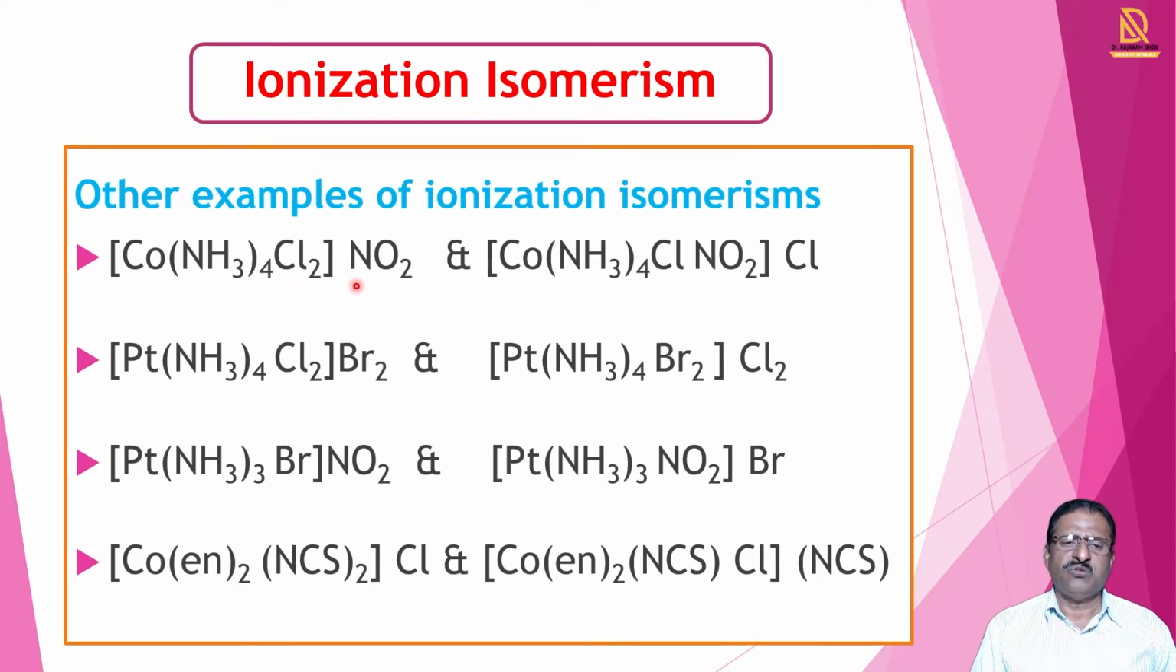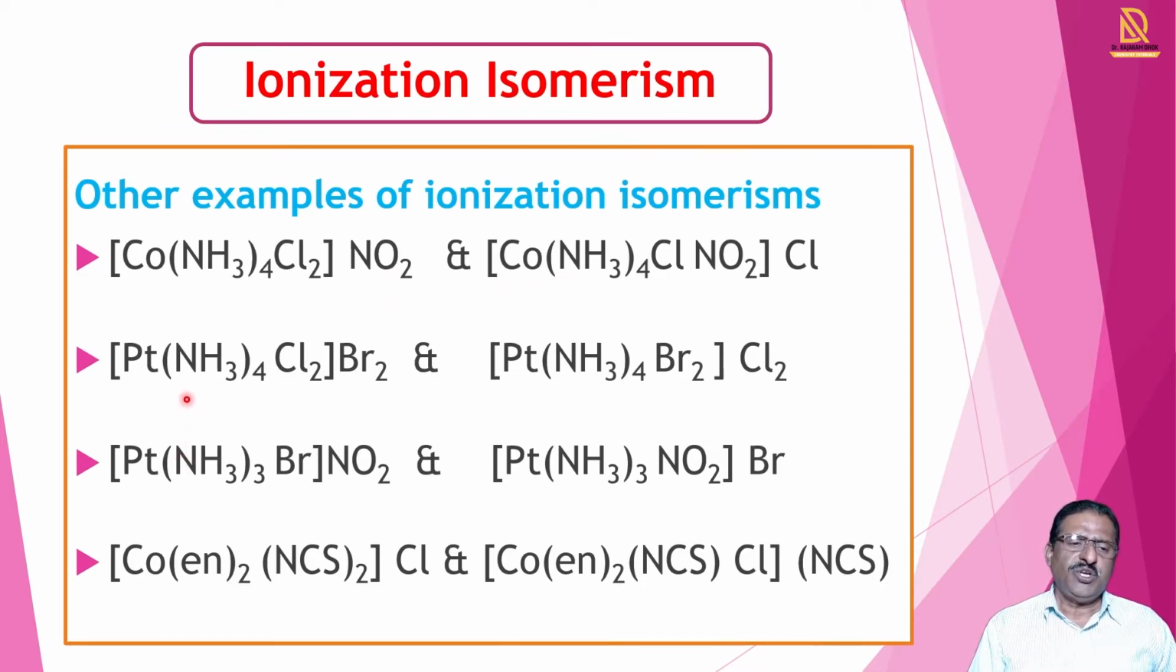[Co(NH3)4Cl2] outside the square bracket NO2. So this gives ionization isomerism by exchanging the Cl and NO2. One of the Cl goes outside the bracket and NO2 goes inside the bracket. So we get [Co(NH3)4Cl(NO2)]Cl. So these two are ionization isomers of each other.